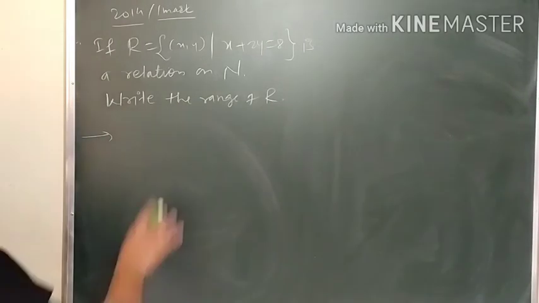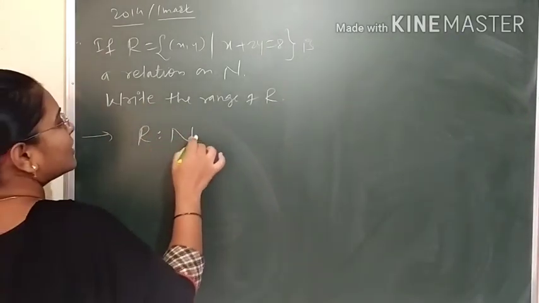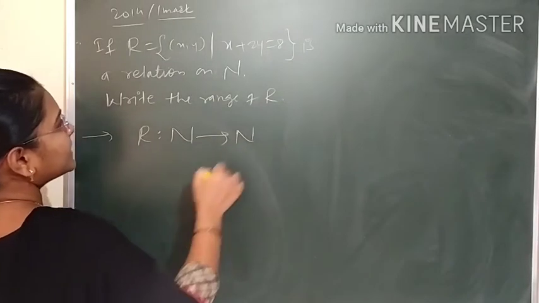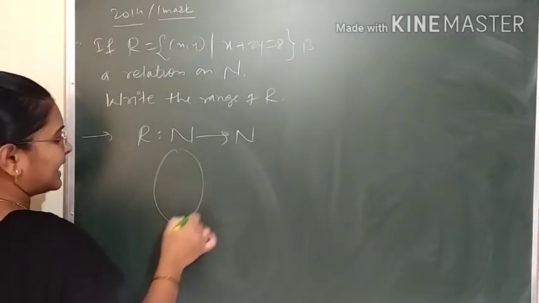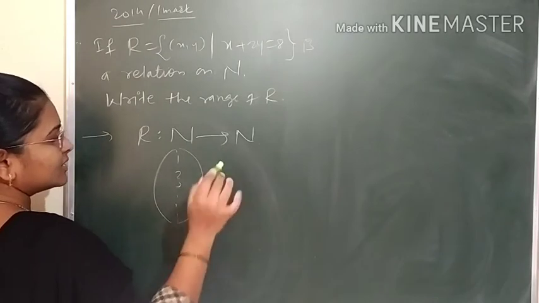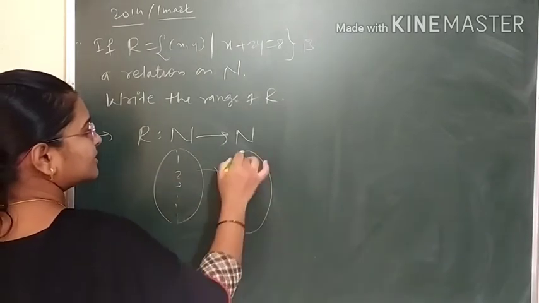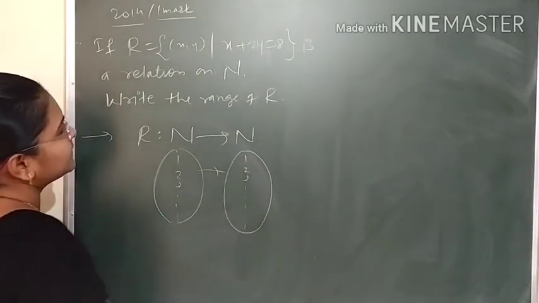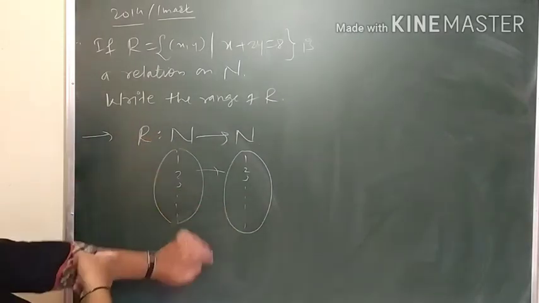Now student, say R relation on N means R will be from N to N. This set will have the numbers 1, 2, 3, infinity, and here also 1, 2, 3, infinity. What is the condition here?